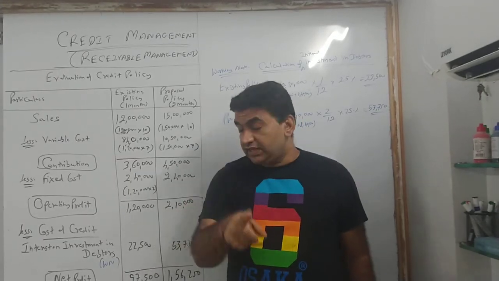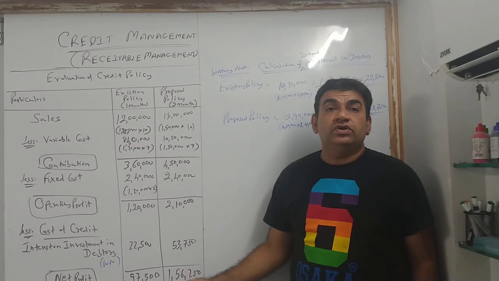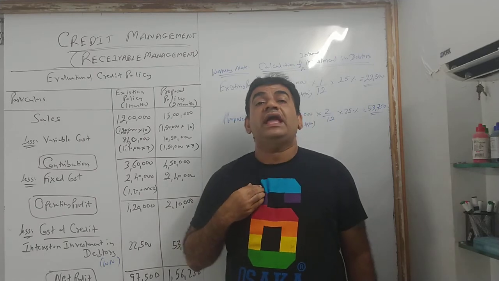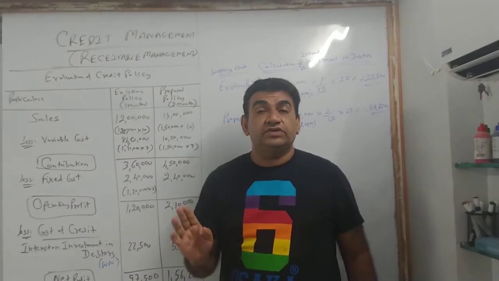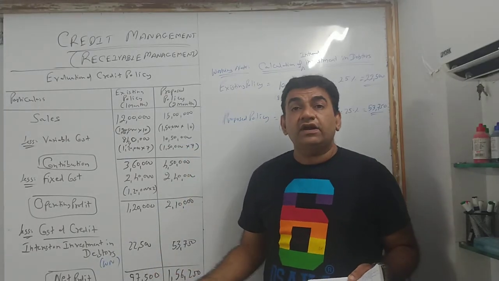Got it? So 1 month में I was getting 97,500 का profit. यहाँ पे I am getting more, so I should go for this. On second note, it is more like an assumption. It's better you write it in the exam because there will be no confusion. Because as I told you, there are difference of opinion. लिखो. Second, this what I dictated was conclusion.